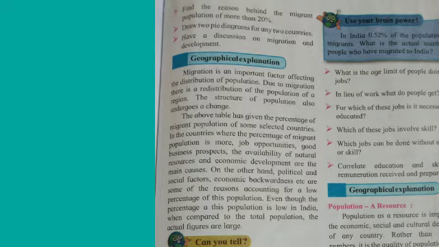In the countries where the percentage of migrant population is more, job opportunities, good business prospects, the availability of natural resources and economic development are the main causes. On the other hand, political and social factors, economic backwardness, etc. are some of the reasons accounting for a low percentage of this population. Even though the percentage of this population is low in India, when compared to the total population, the actual figures are large.